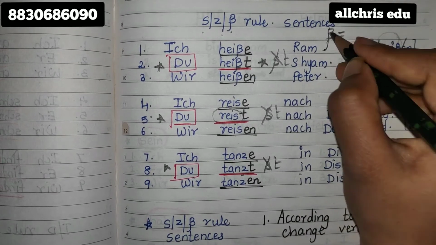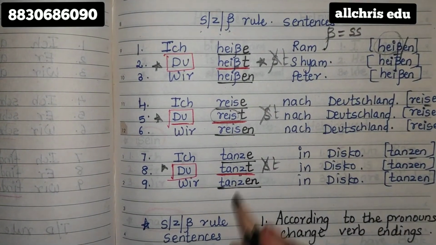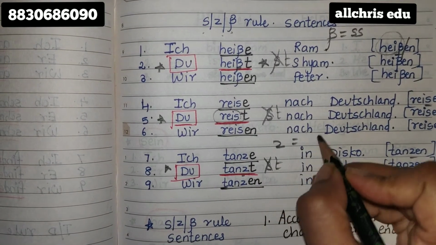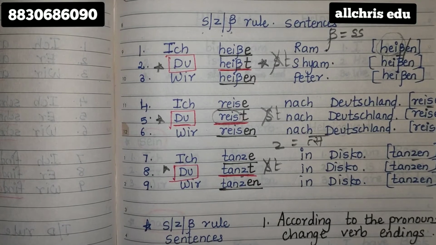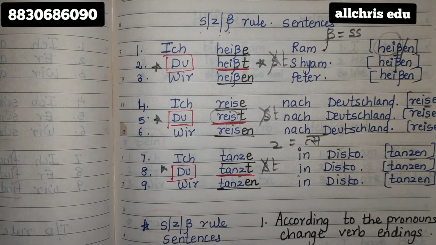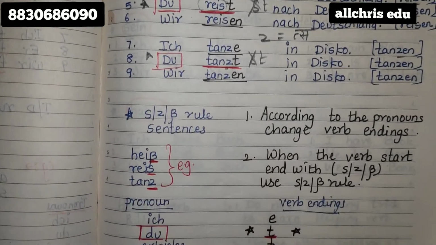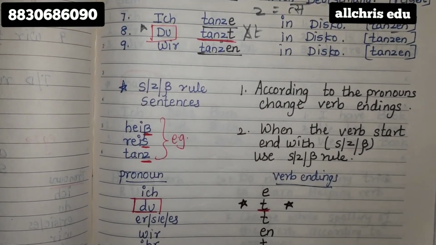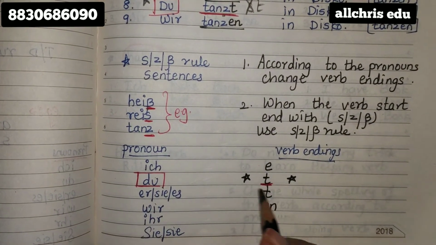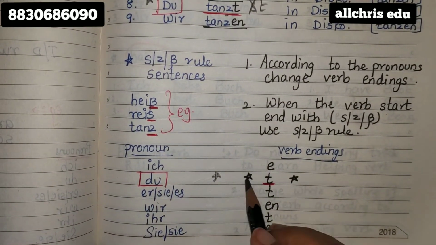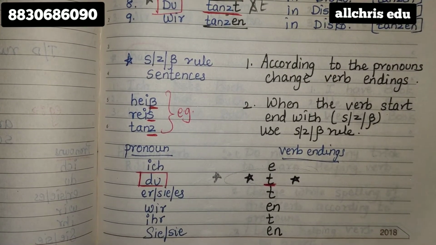This alphabet is actually double S. It also has a little sound of s, so that is just a hint to remember. I have just mentioned the conjugation of the SZ rule. It should end with e. Here only you have to be careful with this part. In the du form, don't put st, otherwise everything is the same as normal.